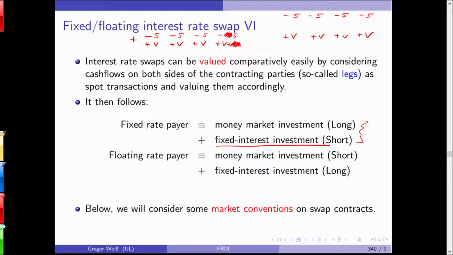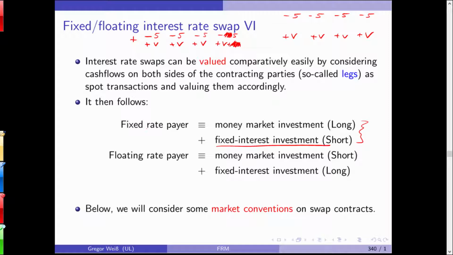Meaning, if I'm paying you 10%, you would have to pay me a fixed amount right now. So the swap contract has a certain price, and in this scenario, you would have to pay me to enter this contract. But what else could I do? What is done in practice usually? In practice, you do not simply fix the rate at 10%.